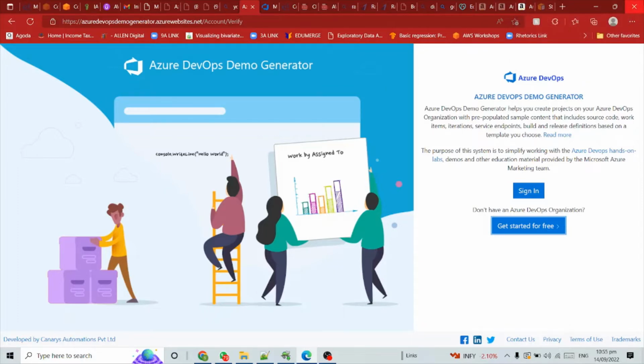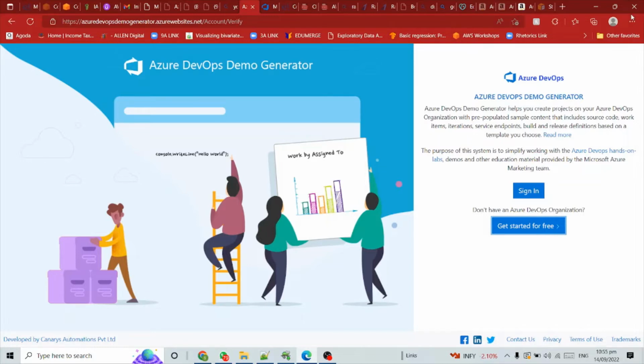Not the introduction about Azure DevOps, but this is a part of a training: creating the project and creating the organization, which play a very important role in Azure DevOps training. Because if you have the basic concepts clear, then it will be very easy for you to manage the other services like EKS and Kubernetes deployment, and mainly the monitoring services and the server related services. So let's start with the project creation.